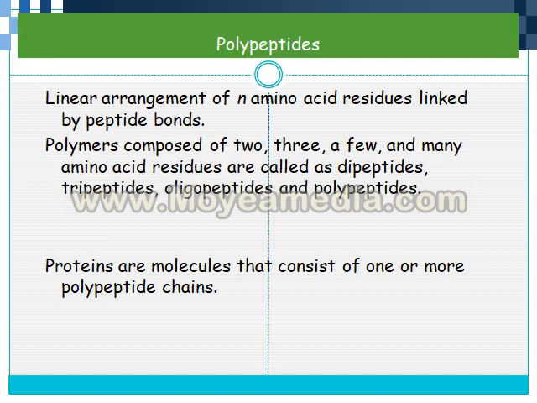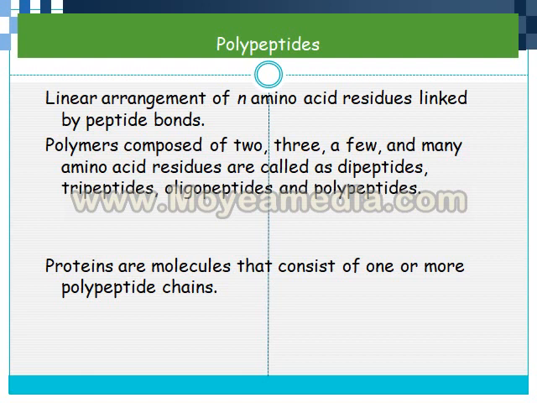Polypeptides are the linear arrangement of a number of amino acid residues linked by peptide bonds. A polymer may be composed of 2 amino acids, 3 amino acids, a few amino acids, or many amino acid residues. If there are 2 amino acids, it is known as a dipeptide. If there are 3 amino acids, they are known as tripeptides. If a few amino acids are linked with the peptide bond, they are known as oligopeptides, and many amino acids linked with the peptide bond are known as polypeptides.